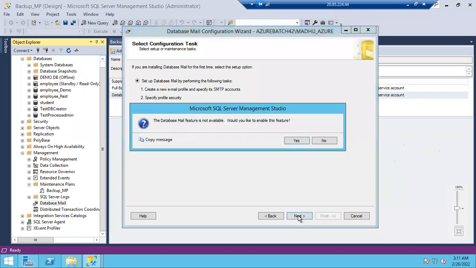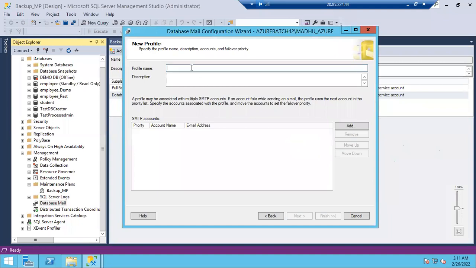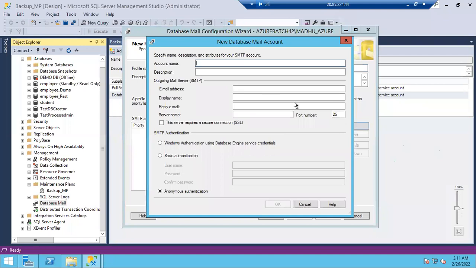Next. By default, this feature will be in a stopped state, guys. Would you like to enable this feature? Yes. Just click on enable. Profile name: Database Mail or SQL Database Mail, any name you can give. I want to add an account. Which account? From which account do I have to send?